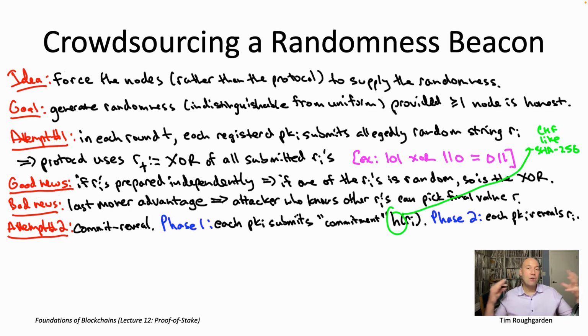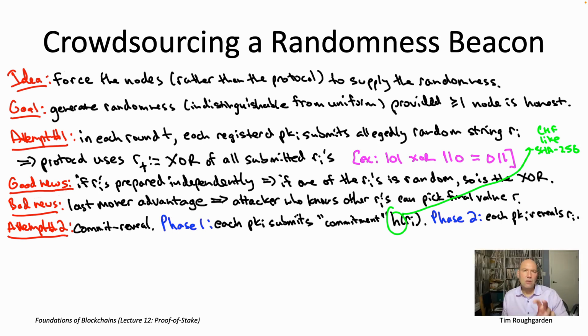Then once all of those have been collected, and only once all of those have been collected, the participants reveal what was actually the randomness that led to that hash, that led to that commitment. The intuition here is that, unlike in the first attempt, everyone is forced to commit to their randomness before they know everybody else's randomness. Because you have to commit to your randomness in phase one, no matter who you are, and during phase one, you do not know other people's choices. You only know a cryptographic hash of their choices.